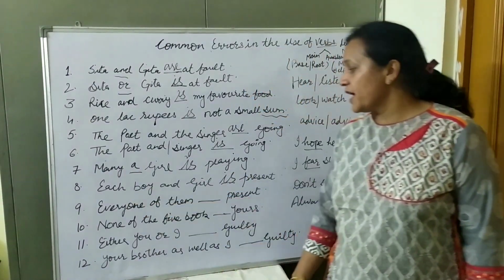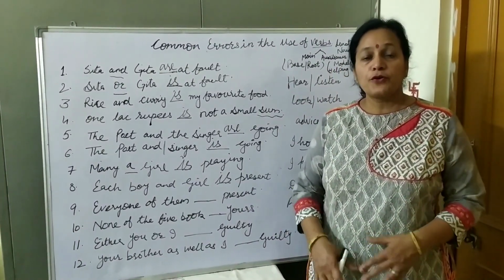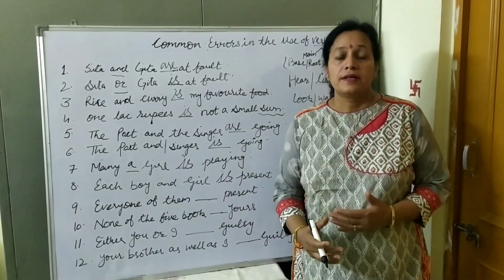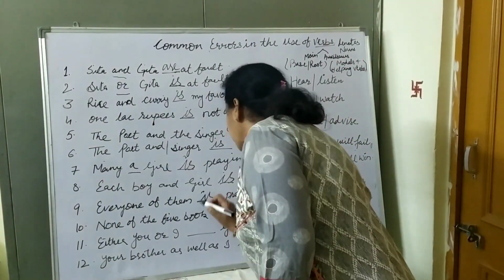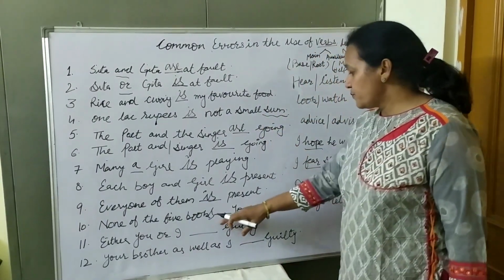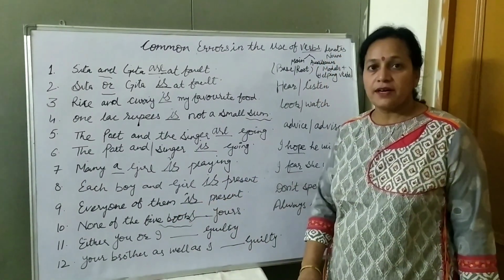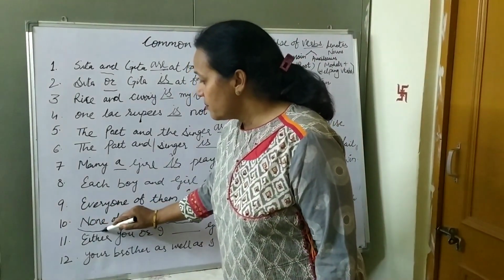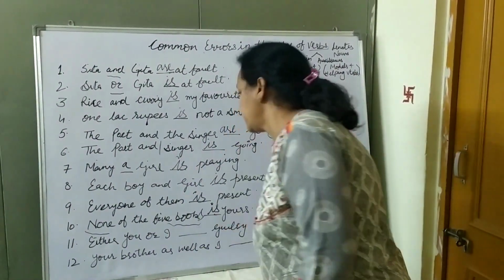In the next sentence, every one of them. Though everyone seems to be a plural word, we are talking about everyone, and them also means they are a large number. They are in large number, but even then we will use is. None of the five books dash yours. Here it seems that it's a plural subject or noun. We should use plural verb. But no, friends, we are talking about none. Means not a single one. So we will use here singular verb is.